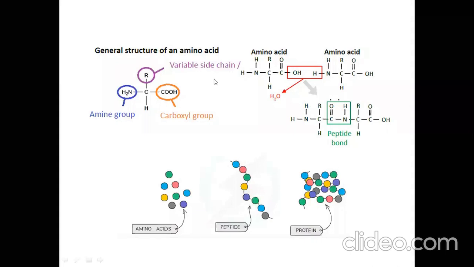I want to discuss that sentence once again. This part of the amino acid structure will be the same in all amino acids, but amino acids are different from each other by this group. This is called the alkyl group. There are different alkyl groups, right? By this alkyl group, they will be different from each other.